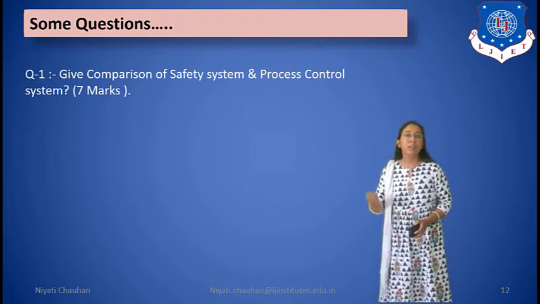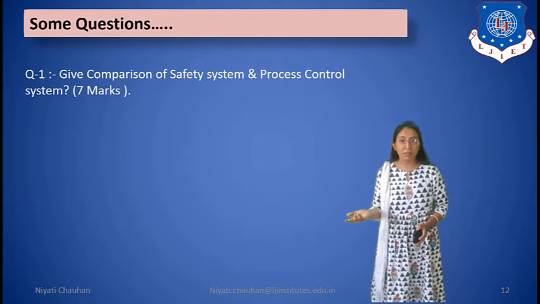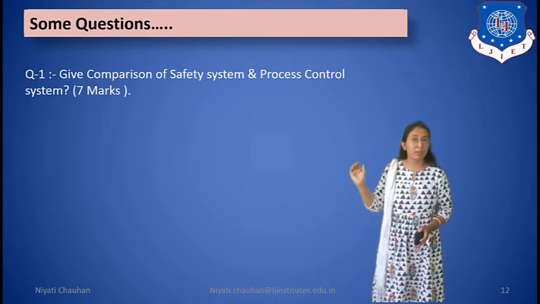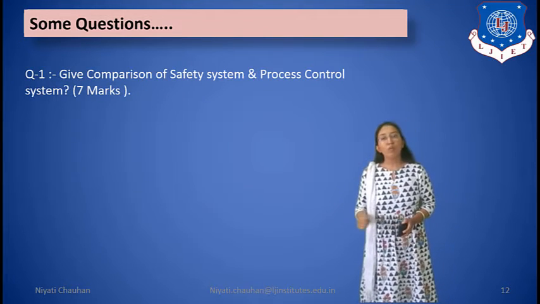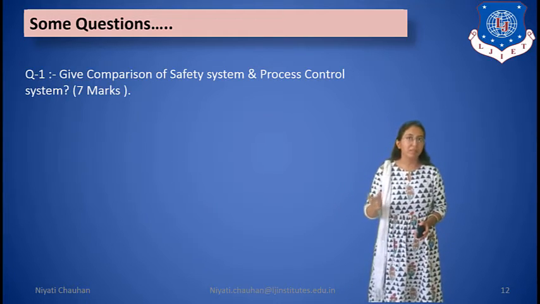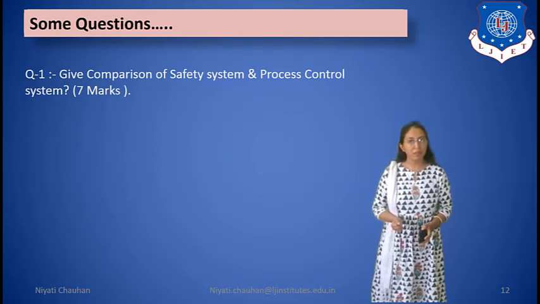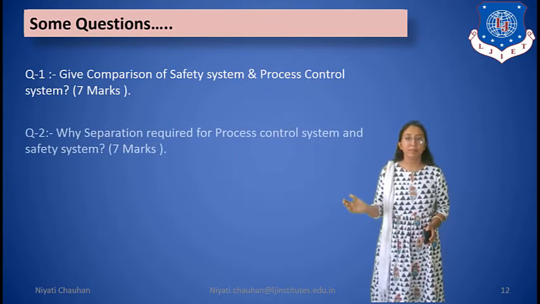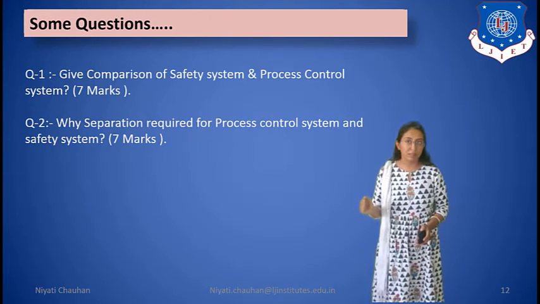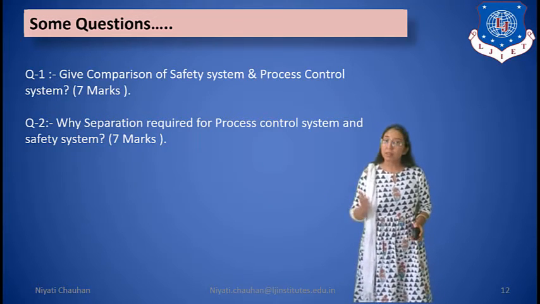So here our chapter 3 is completed and some questions can be asked. First question, give a comparison of safety system and process control system. So for comparison, you have to draw a diagram, and in this diagram we will draw the basic process control system and safety instrumented system. And the second question, why is separation required for process control system and safety system? So here you have to discuss why separation is required.